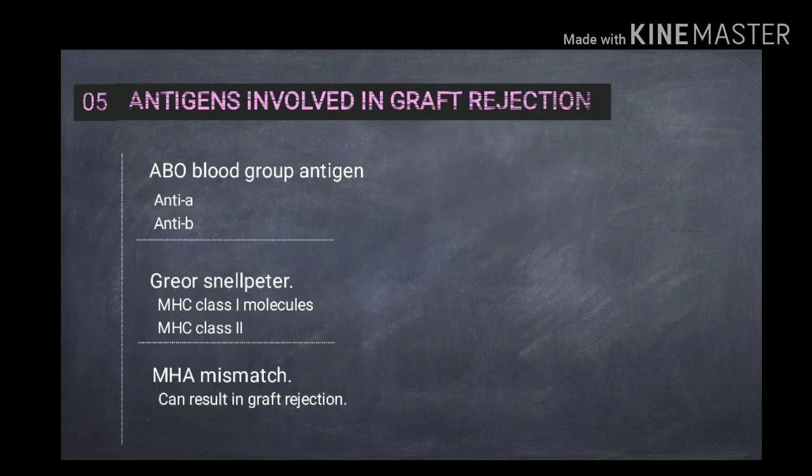Antigen involved in the graft rejection. The ABO blood group typing antigens and MHC molecules are the important antigens that are involved in the graft rejection. The mismatches of the antigen and antibody result in the lysis of the cells, and the mismatched MHC molecule between the individuals results in the graft rejection.